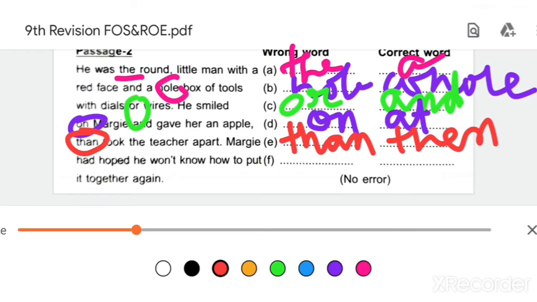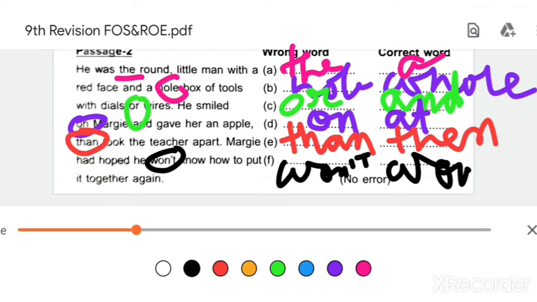Margie had hoped he won't know how to put it together again. Here, what is the mistake? "He won't". "Won't" is the mistake. And what will you write? "Would not" or "wouldn't". Wouldn't. Okay. Wouldn't put it together again. In the last line, no error is there, so it is given as no error.